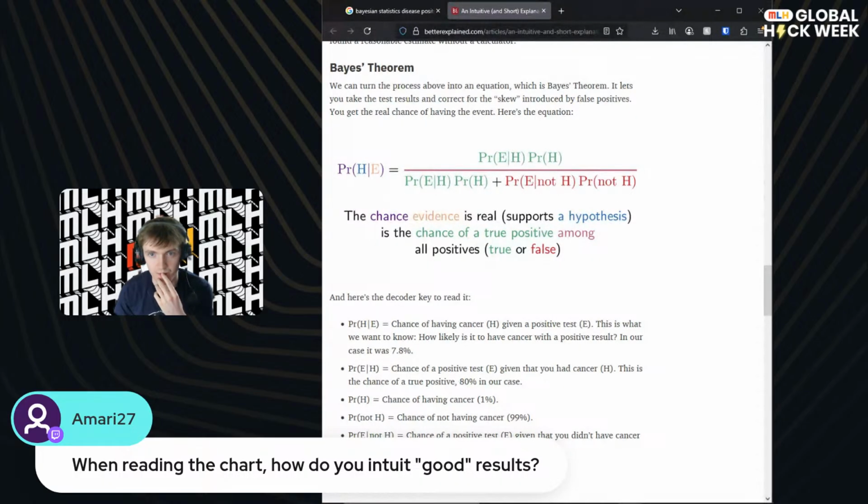For example, your H here, your hypothesis, is that someone is positive for COVID, okay? And your E, your evidence, might be that you've got a positive test result, right? So your H is, okay, they have COVID. What's the probability that they have COVID, given that the COVID test was positive?